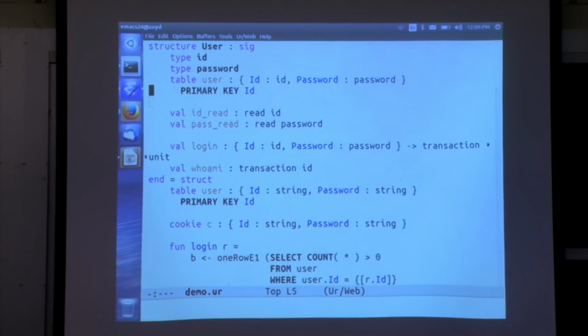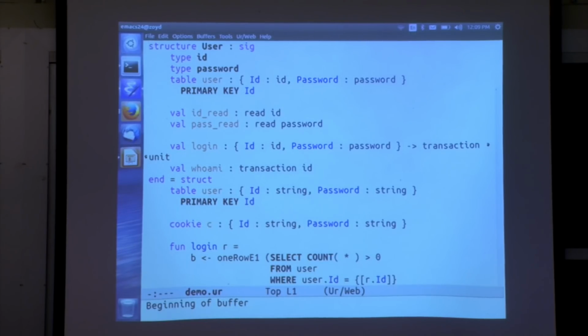All right, so the important thing is there are those implementation details, but from outside this module, we think of it in terms of the interface up there. There's some unknown types of IDs and passwords. There's a table of users expressed in terms of them. We're allowed to turn strings into IDs and passwords, but not the other way around. And we have these two methods to log in the first place and to check which user is logged in at this point.